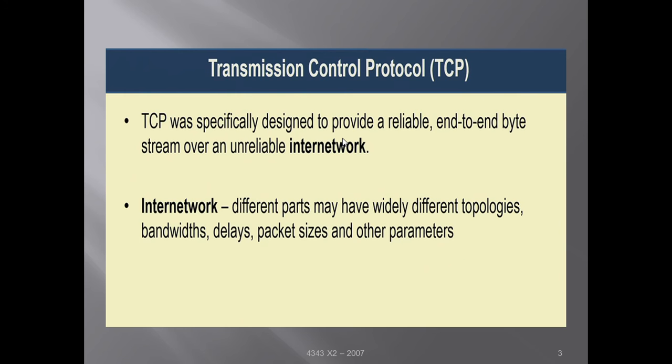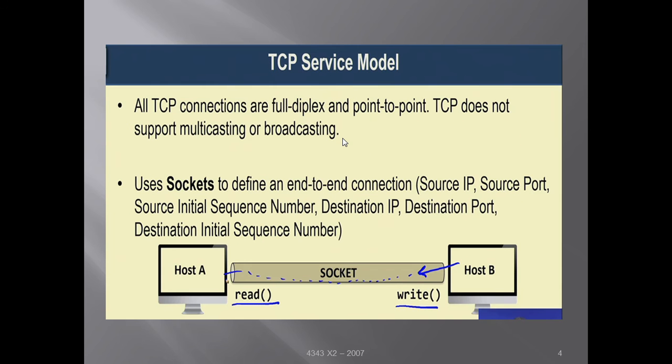So here we will see a TCP service model. All TCP connections are full duplex and point to point. Point to point means they are between two end hosts, and full duplex means that whenever you are making a TCP connection between host A and host B, host A can send data to host B and at the same time host B will be able to send data to host A.